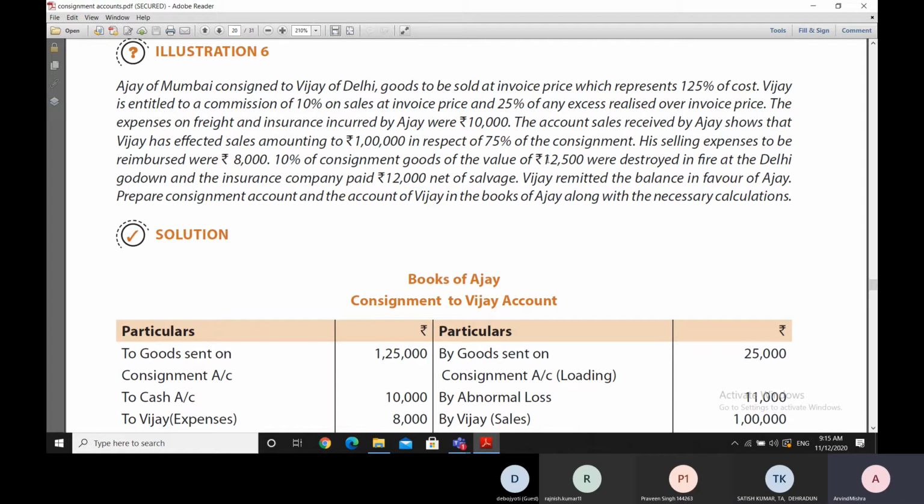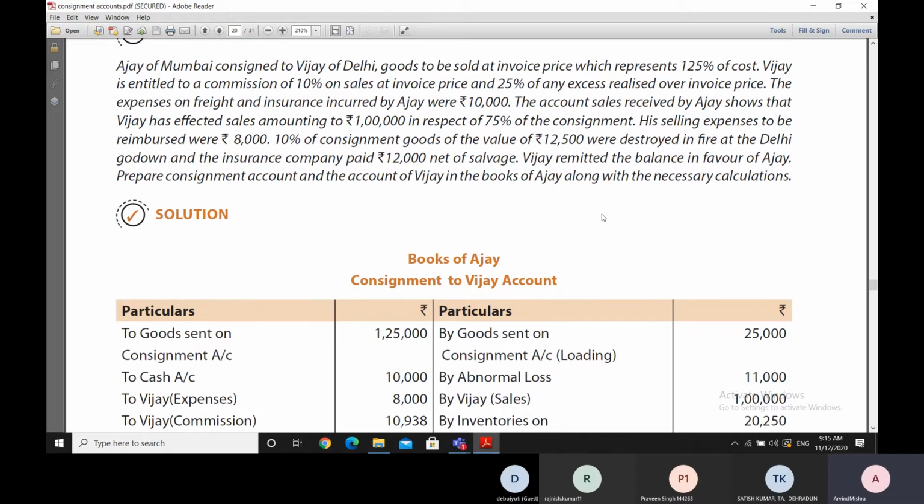So the goods of the value 12,500 rupees were destroyed, but the insurance company has paid 12,000 rupees, so 500 it has not paid. Now Vijay has remitted the balance amount which is supposed to be remitted to Ajay, and therefore we are supposed to make the consignment account.